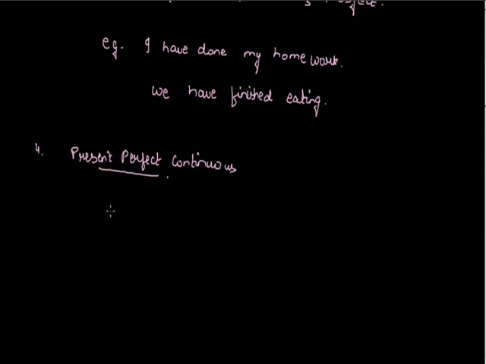The syntax is subject plus has/have, been, and present participle, that is our first form of verb plus ing, and object,